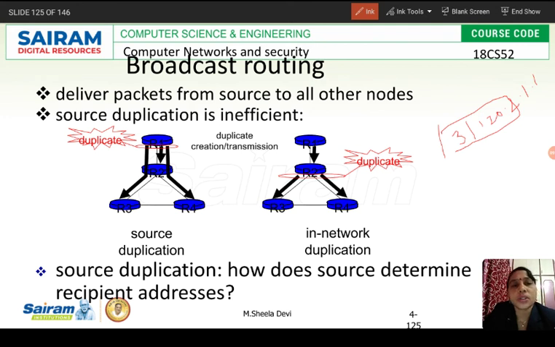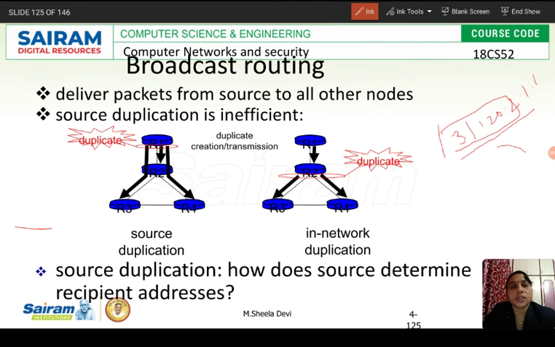Now R2 receives this and it checks whether it has already received the packet with the sequence number 3 and the source address 120.2.1.1. If it finds that the same packet has been received, then it will reject it. If it finds that it has not received that packet already, then it will accept it and forward it to its direct neighbors. So by this, we can avoid the flooding and the cycling will not be there. This is the first method, sequence number controlled flooding.